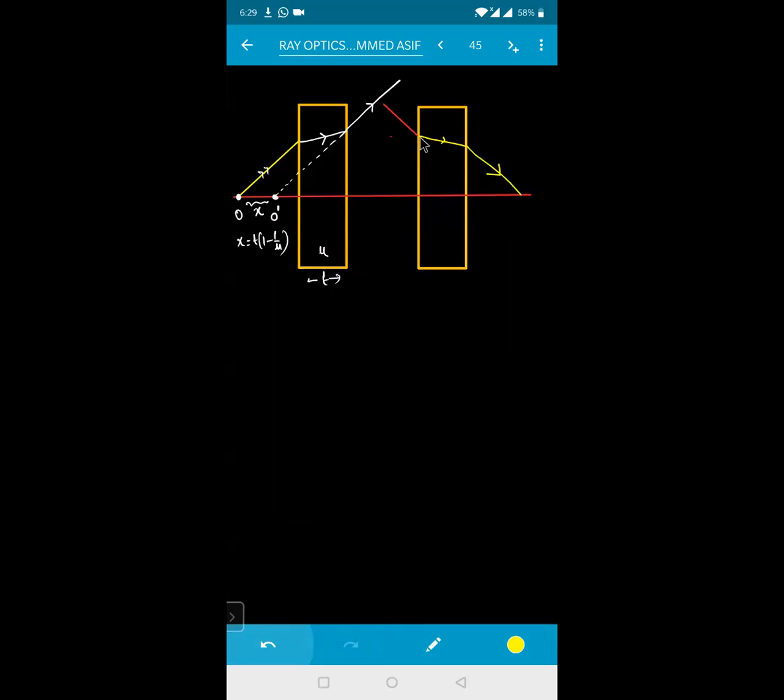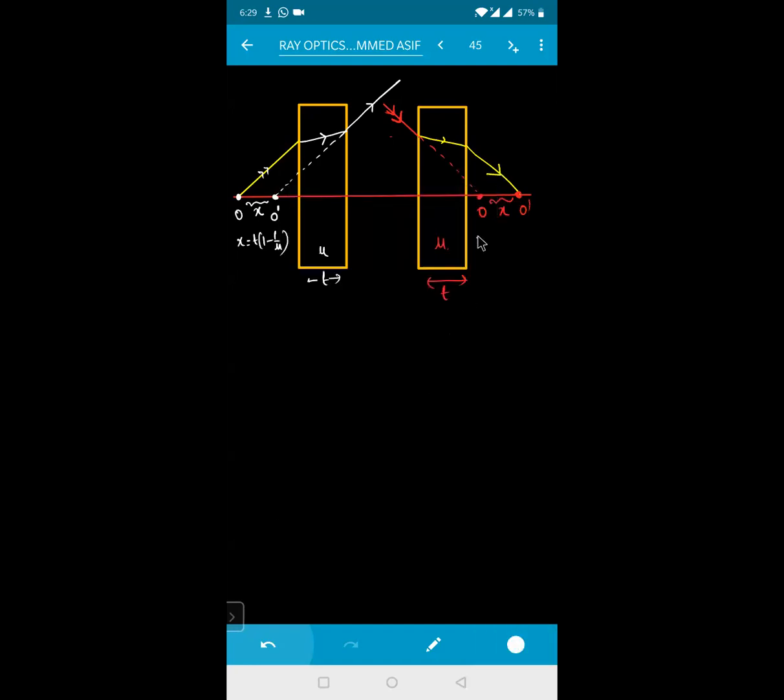So if I extend this ray in the front direction, this should have been your actual object. When it is coming from a very far distance like this, this is an arrow mark. If the slab would not have been present, the object would have appeared to be somewhere here directly. But due to this slab, which is having a thickness of your T and refractive index of your mu, the object will appear from O to your O dash. So from here to here, this will be your normal shift X.